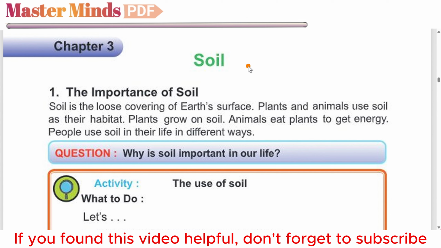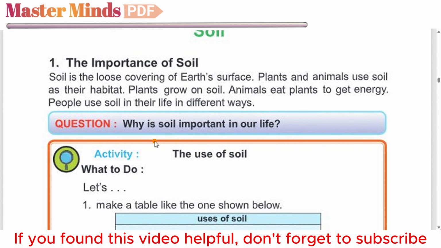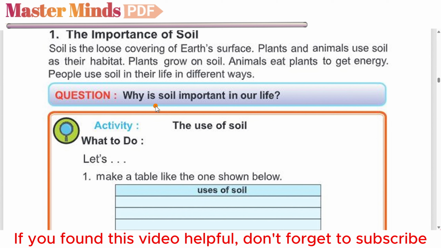Chapter 3, Soil. Point 1, the importance of soil. Soil is the loose covering of Earth's surface. Plants and animals use soil as their habitat. Plants grow on soil. Animals eat plants to get energy. People use soil in their life in different ways. Question: why is soil important in our life?